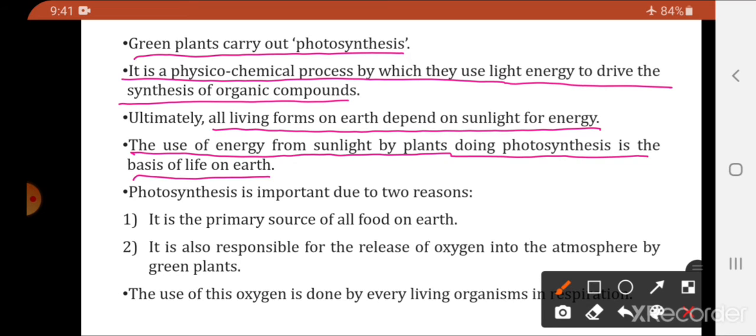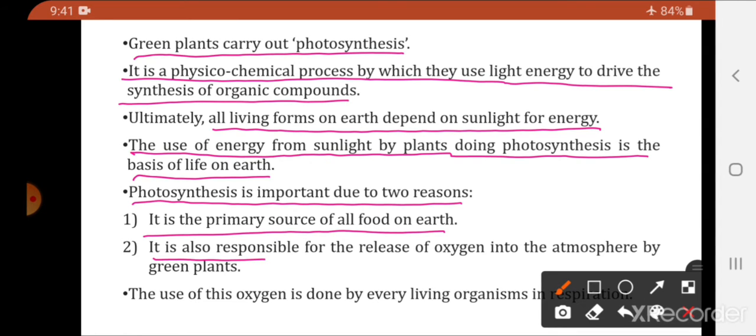Because of the use of the sunlight by the green plants. Photosynthesis is important due to two reasons. There are two reasons which make photosynthesis an important process. It is the primary source of all food on earth. Whatever food on earth is prepared, the main food source is basically through photosynthesis.